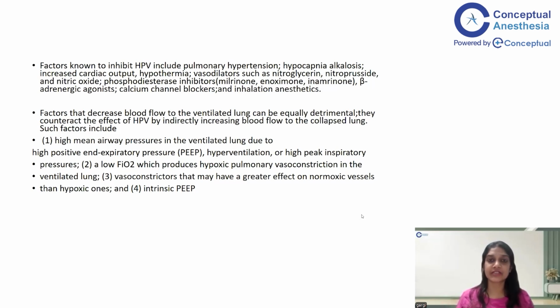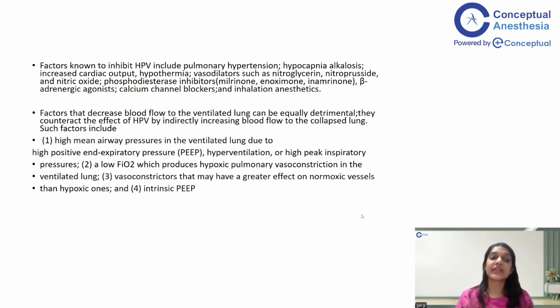Now, for example, in one lung ventilation, one lung is collapsed and the other lung is getting ventilated. Whenever the particular lung is collapsed, as a response to the hypoxia, the pulmonary vessels in that lung constrict, thereby reducing the VQ mismatch. So the ventilated lung receives a good amount of blood supply as compared to the one which is not getting ventilated.